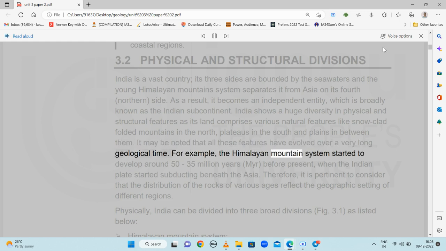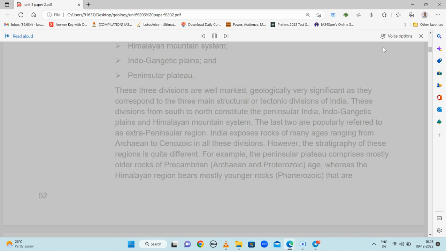For example, the Himalayan mountain system started to develop around 50 to 35 million years before present, when the Indian plate started subducting beneath Asia. Therefore, it is pertinent to consider that the distribution of the rocks of various ages reflects the geographic setting of different regions. Physically, India can be divided into three broad divisions, as listed below: Himalayan mountain system, Indo-Gangetic plains and peninsular plateau.